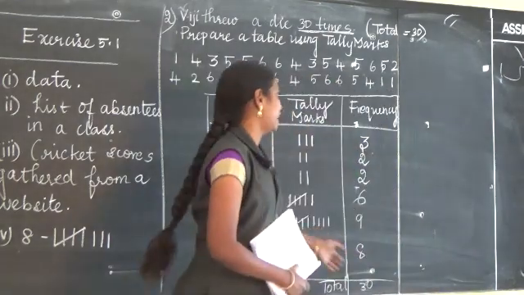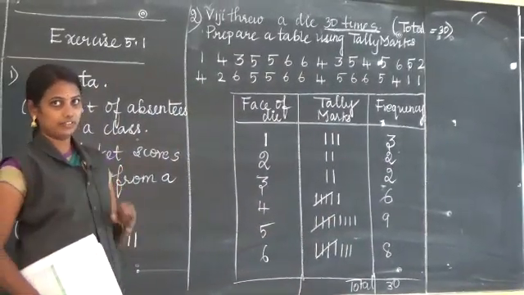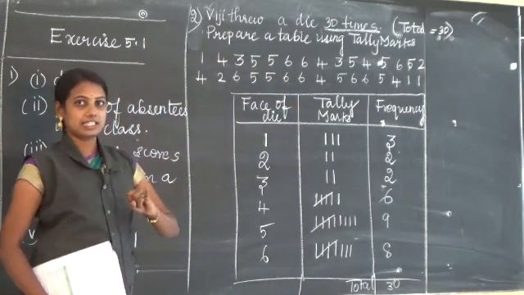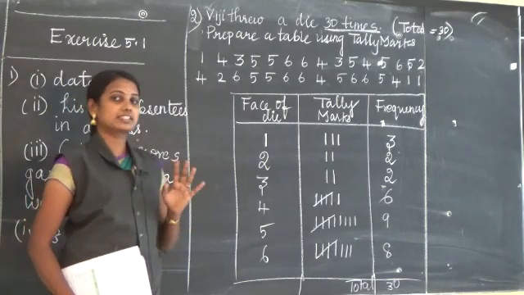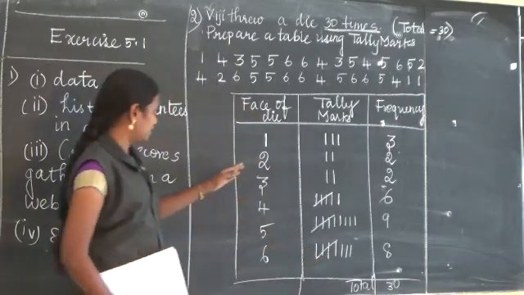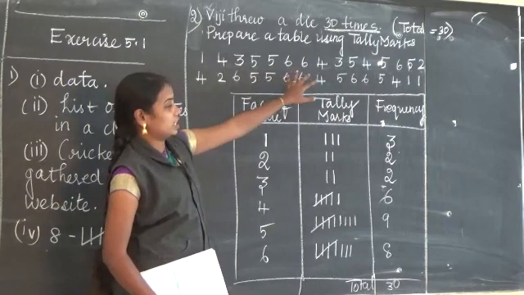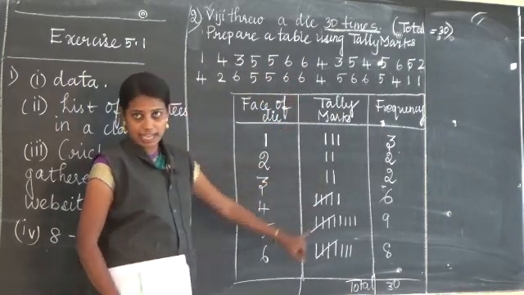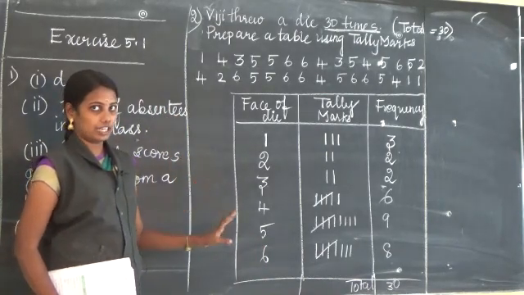This is only the tally marks table. Listen to me: understand the question, what is given, find out the total, write the numbers properly, and find out which is the smallest number and which is the greatest number. Since it's given a die, we know that we have only 6 faces, so I have written the numbers 1 to 6. Now go for checking how many times repetition is there. Go for the tally marks carefully. Every 5 we have to strike out. Clear?